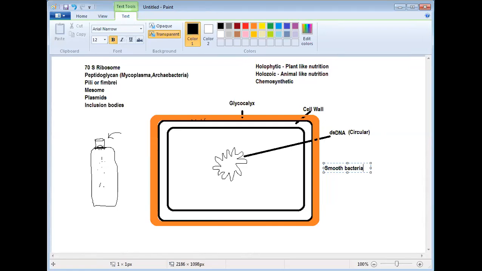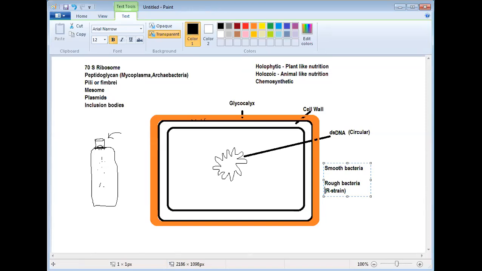And a bacteria which does not have such a thick structure and has a thin layer of glycocalyx, under that condition we call them rough bacteria, or R strain. So these R strain or rough bacteria are non-pathogenic, avirulent.